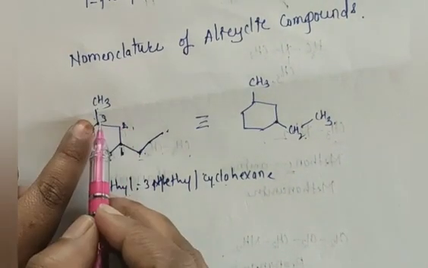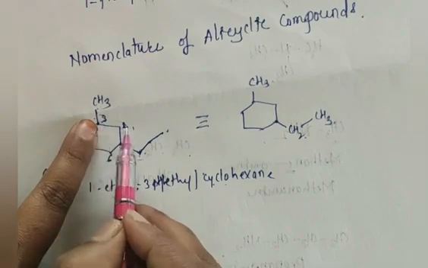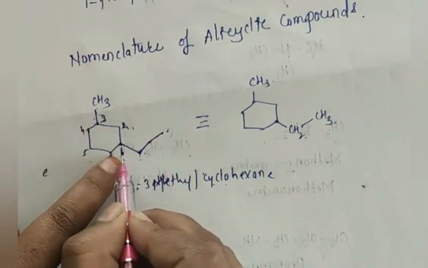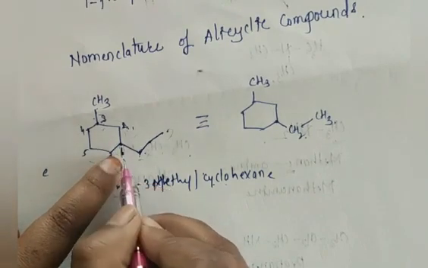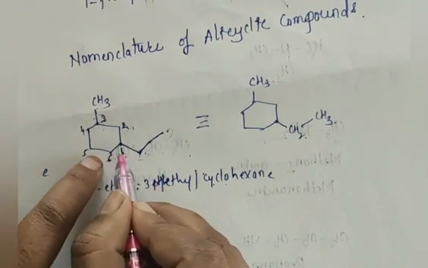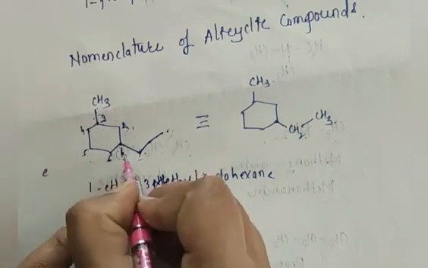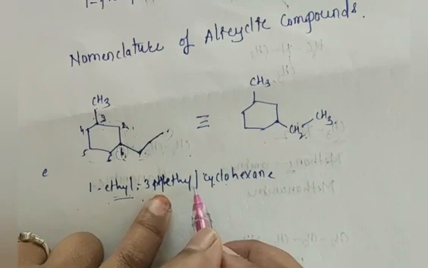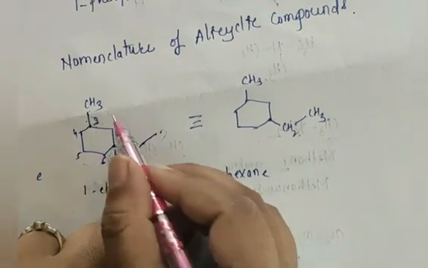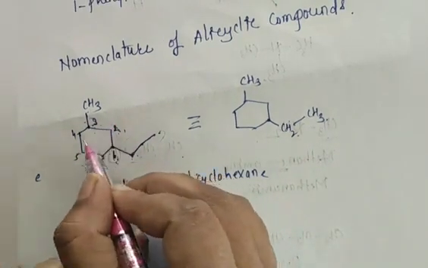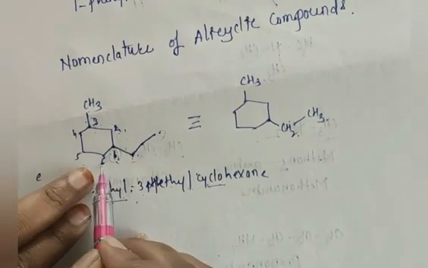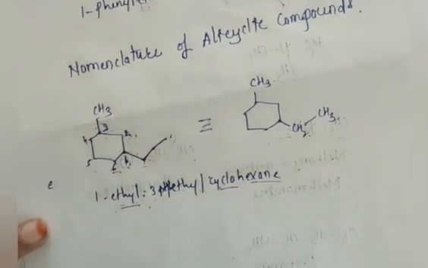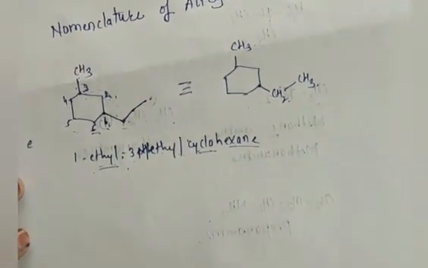Try to understand why I am starting the numbering from this side. The question is, why should we not start from this side, 1, 2, 3 like this? Here we have the larger group present, 1, 2, 3. So I started numbering from this carbon only. At one position we have the ethyl group, so 1 ethyl. At the third position we have the methyl group, so 1 ethyl, 3 methyl. This is a cyclic structure, so I use the word cyclo. Total 6 carbon atoms are present, so I use cyclohexane. We don't have any double bond, so I directly wrote cyclohexane.